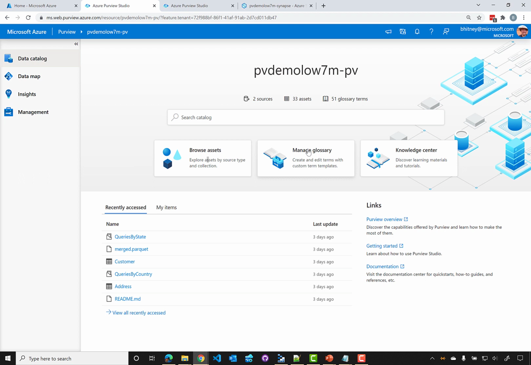And so it's important to have this lexicon defined in a place so that everyone's clear as to what it means. So for example, is a term like revenue, does that include tax? Is it net? Is it gross? We want to be able to define all of those things, and within the glossary is exactly where we would do that.